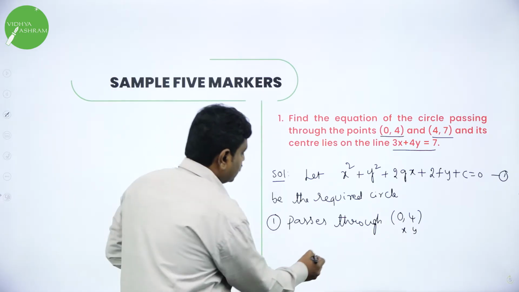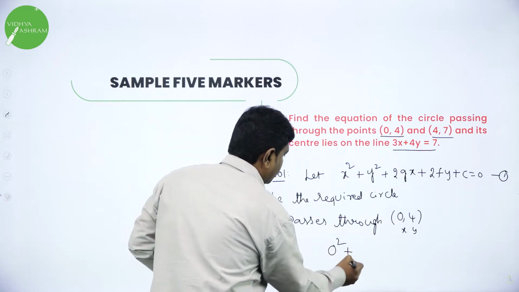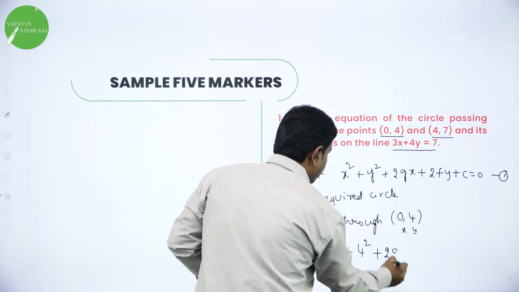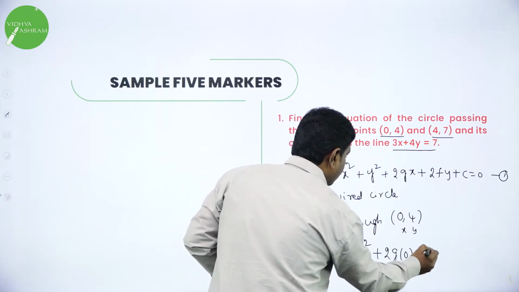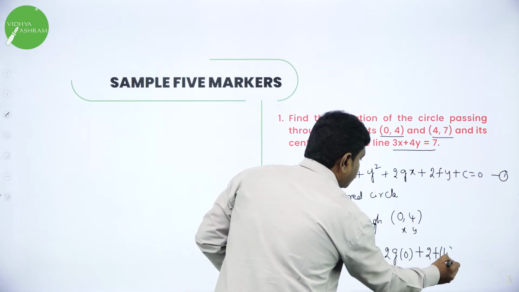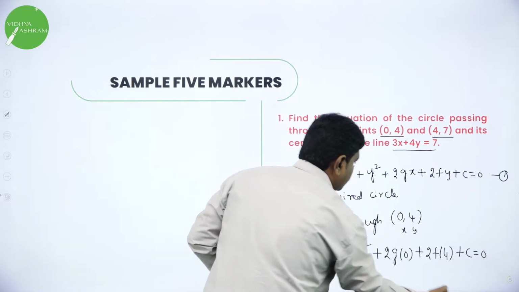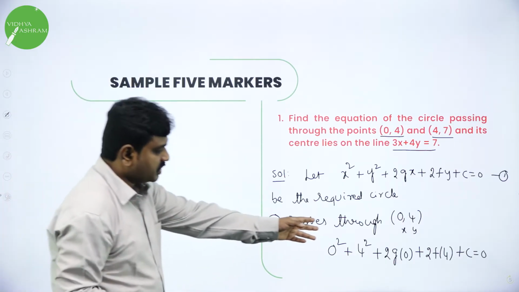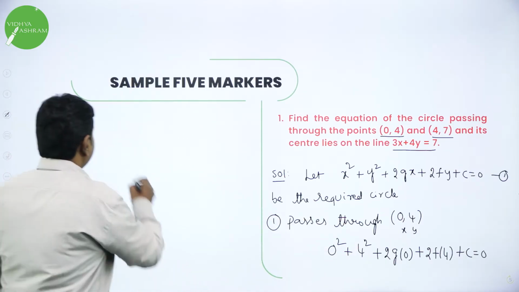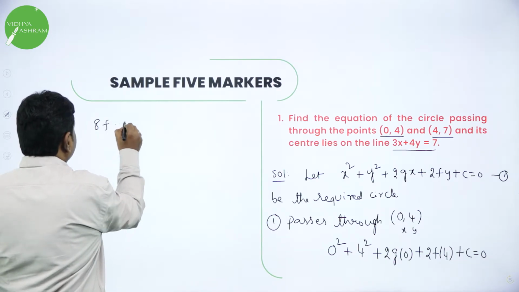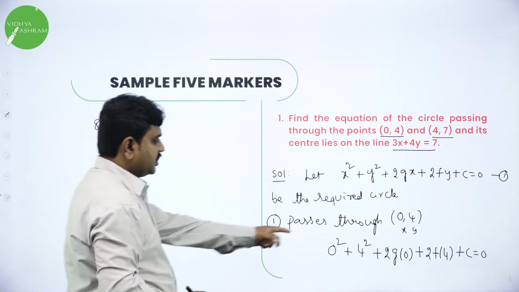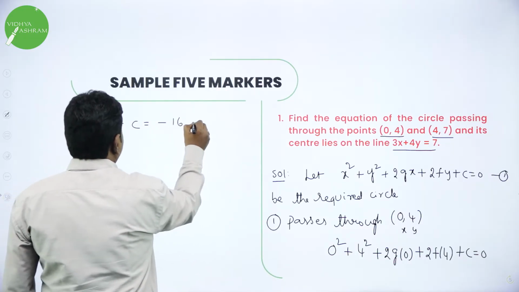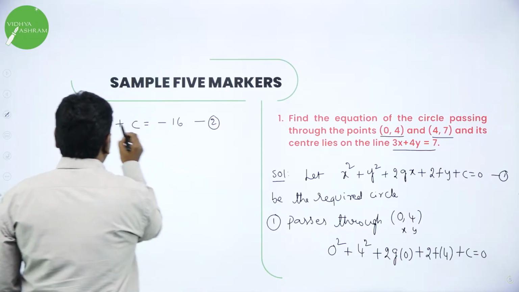If I substitute that, 0 square plus 4 square plus 2 into g into 0 plus 2 into f into 4 plus c is equal to 0. Simplify this, you will get an equation in g, f, c. 4 square is 16, 2 zeros are 0, so 8f. So you will get directly 8f plus c is equal to minus 16. You transfer that side, it will become minus 16. Call it as equation 2. Now I got equation 2.